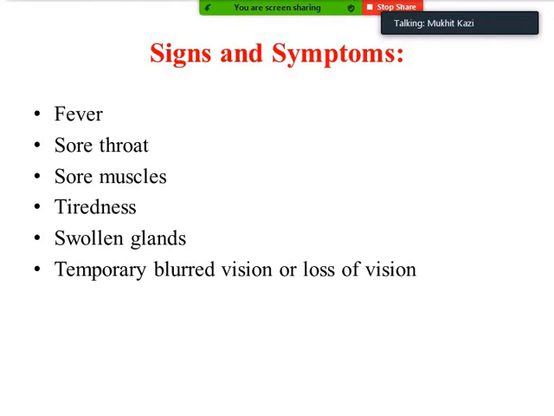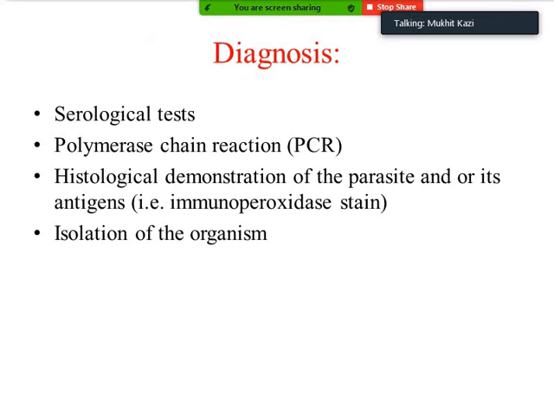Now what are the signs and symptoms of toxoplasmosis? It starts with fever, then sore throat, sore muscles, tiredness, there are swollen glands, and sometimes patients might feel temporary blurred vision, or it could be the loss of vision. So these were the signs and symptoms.